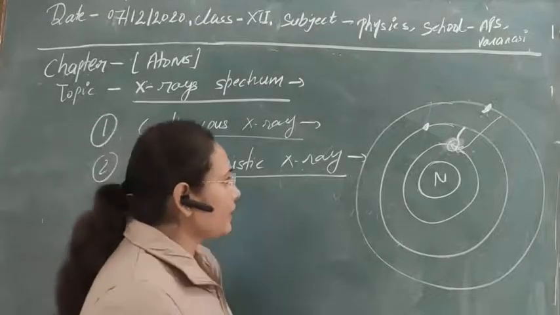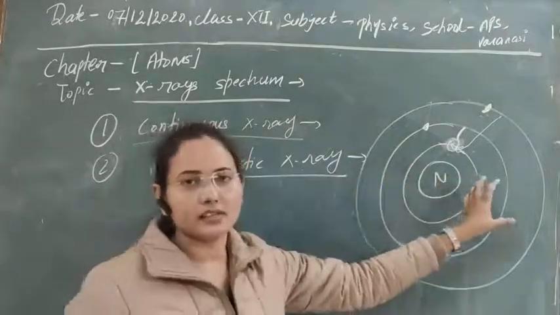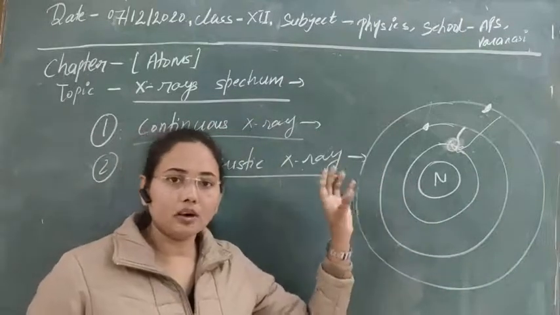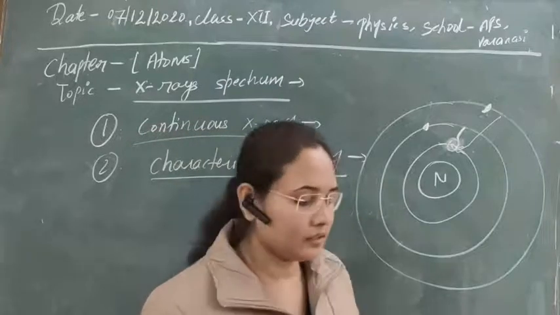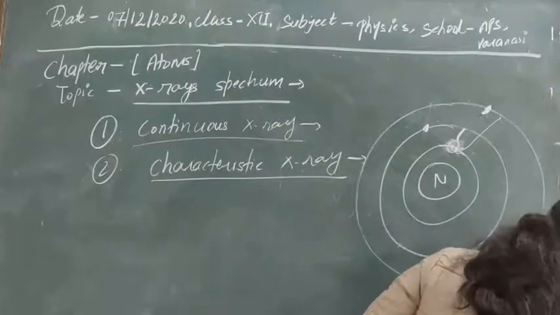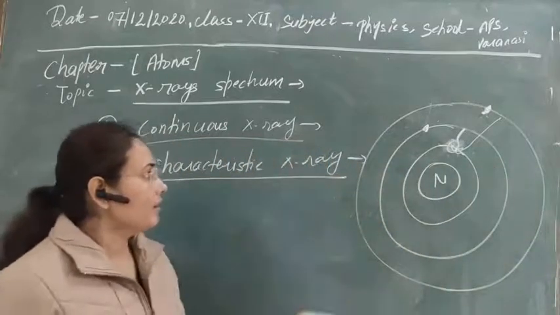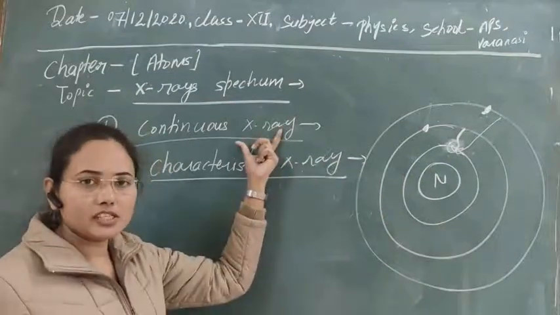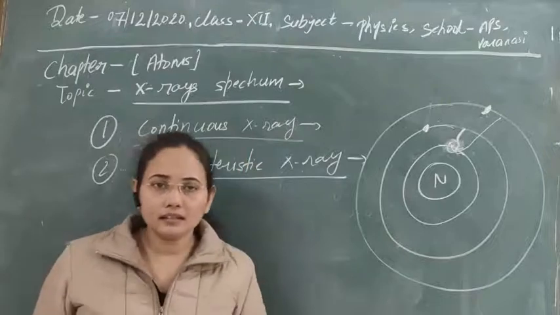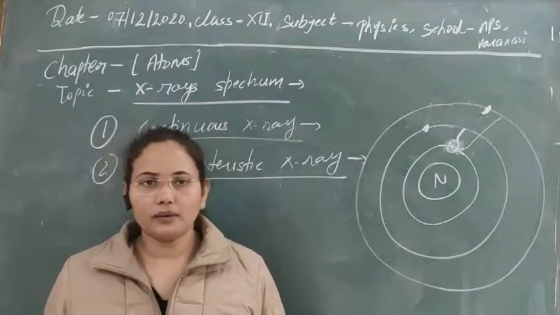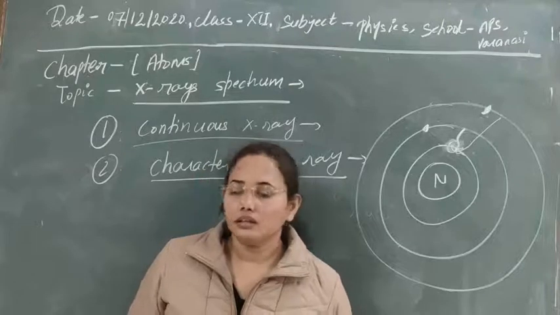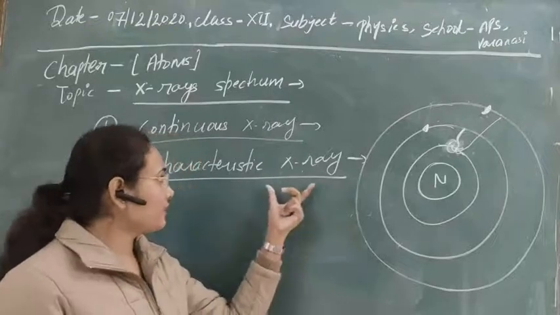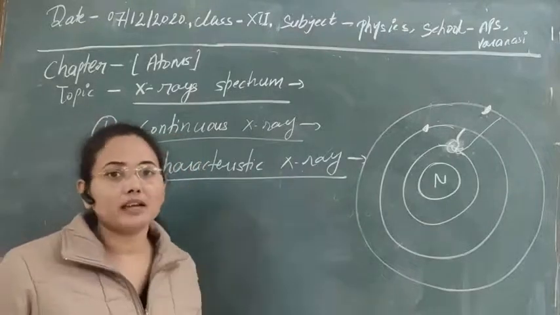So the next case that we have to study is the case of characteristic X-ray. Suppose we want to plot an energy level diagram for the X-rays, then what will be the energy level diagram for the characteristic X-ray? For the continuous spectrum, as we obtain continuous wavelength and frequency, there is no need to draw an energy level diagram. But for the characteristic X-ray spectrum, we can draw it just like the hydrogen spectrum.